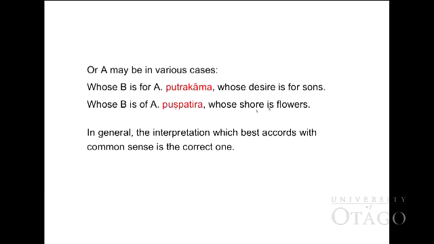So whose shore is flowers. So in general, the interpretation which best accords with common sense is the correct one. So you have to note here, the best translation is you have to interpret which best accords with common sense. This is the correct one.